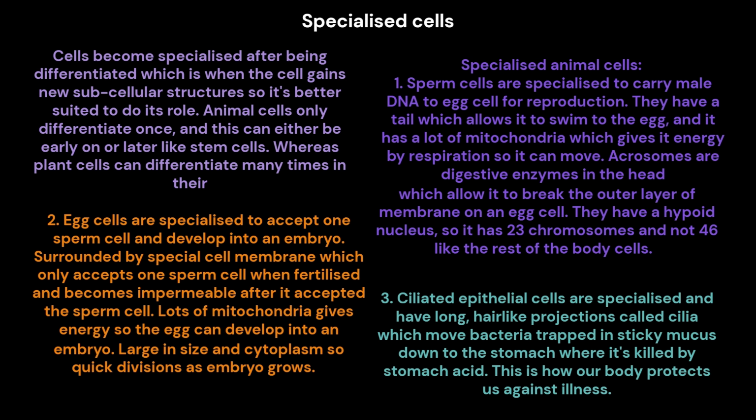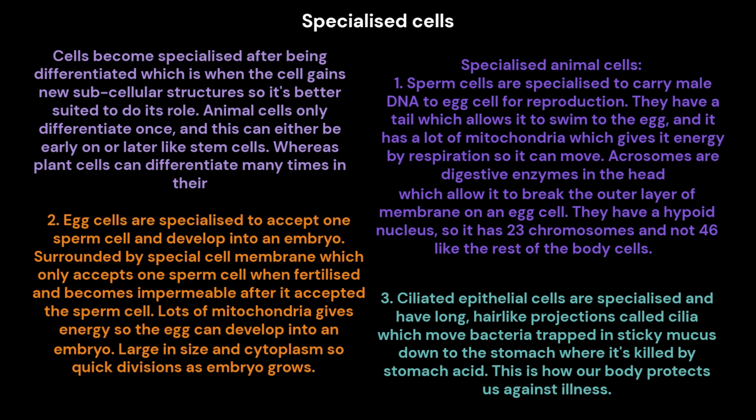2. Egg cells are specialized to accept one sperm cell and develop into an embryo. Surrounded by a special cell membrane, which only accepts one sperm cell when fertilized and becomes impermeable after it accepted the sperm cell. Lots of mitochondria gives energy so the egg can develop into an embryo. Large in size and cytoplasm, so quick divisions as the embryo grows.